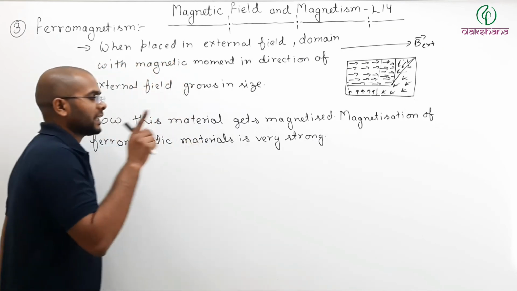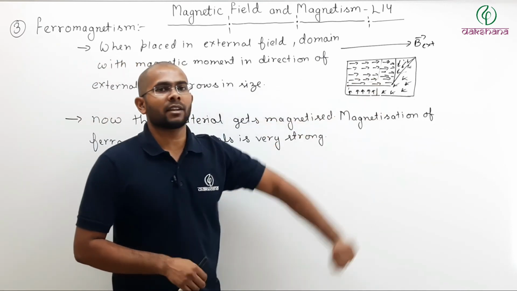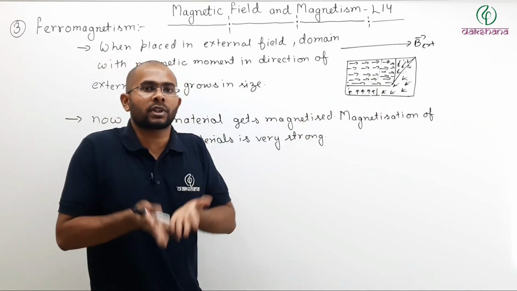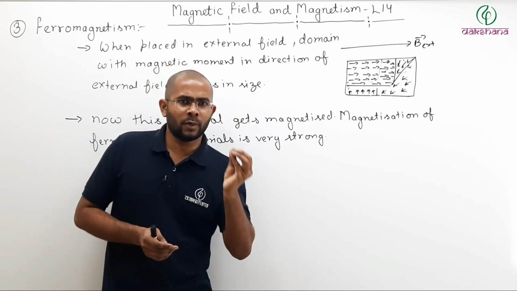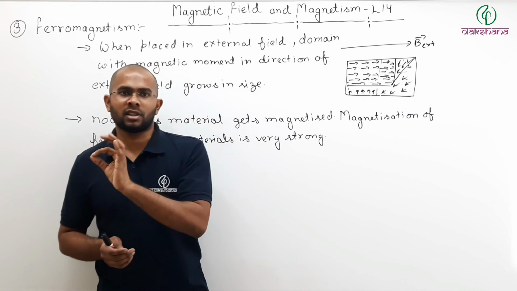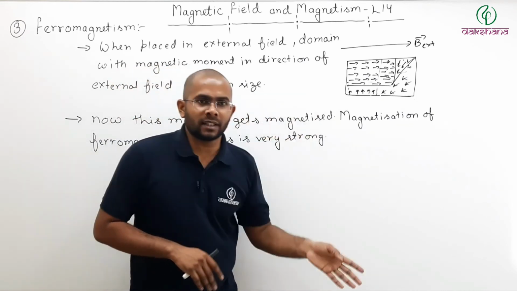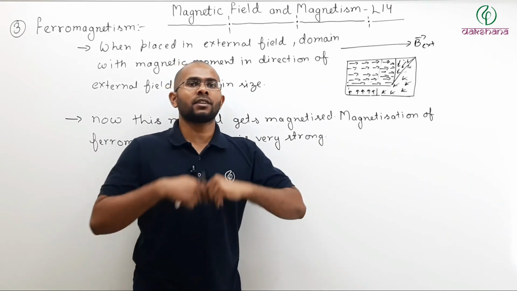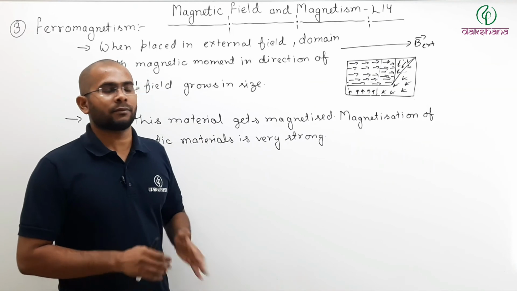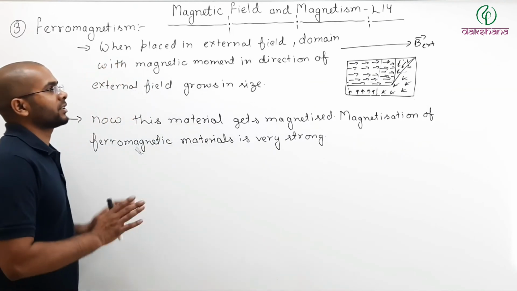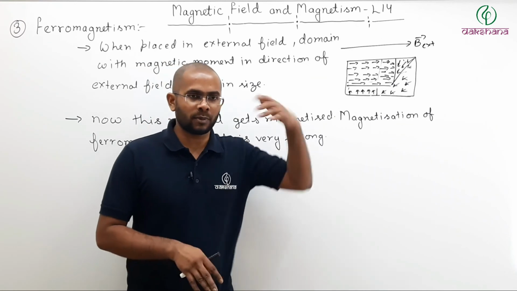And if the magnetization is very strong, what would be the total field inside the ferromagnetic material? In case of diamagnetism, total field is small, less compared to the external. In case of paramagnetism, total field is greater than the external. But in case of ferromagnetism, total field is very much greater than external field. Why? Because magnetization is very strong, 10 to the power 3 strong.